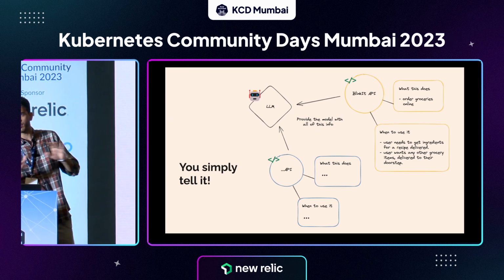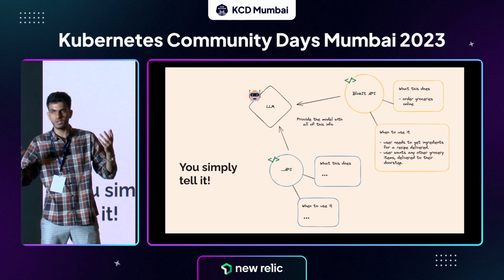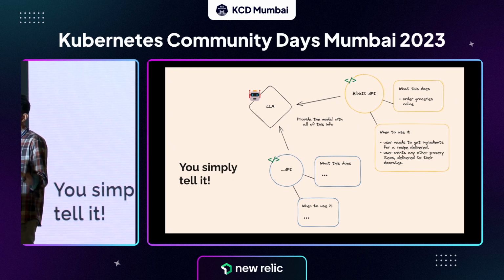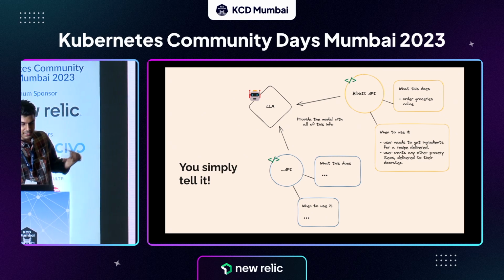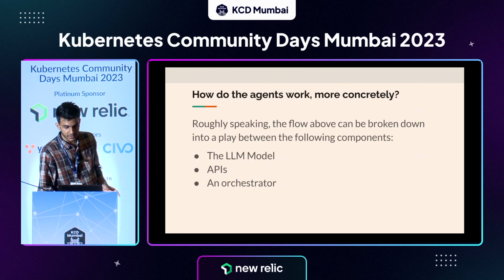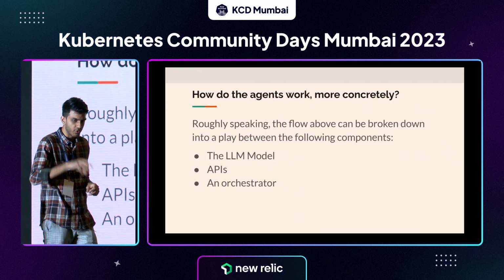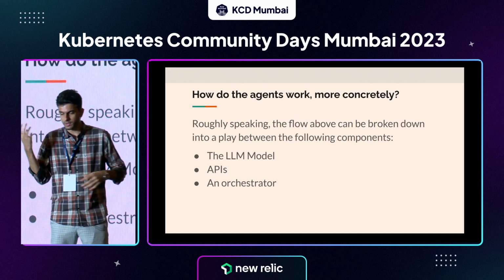We are not talking in any concrete form, no code yet, just intuition, just a way to drive home the idea of what agents are and how they work. So you simply tell the model what the APIs are. Now let's talk in more concrete terms. Let's get out of all the ideas and intuition.